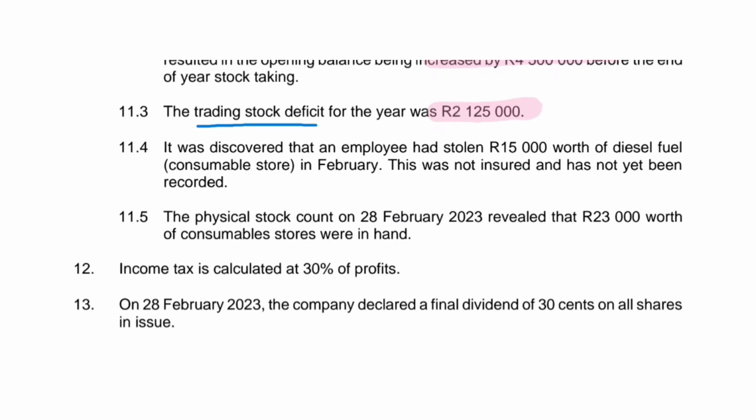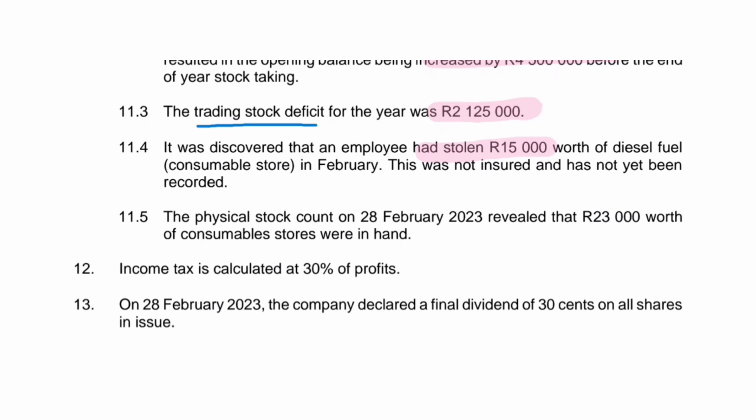Next, we have, it was discovered that an employee had stolen 15,000 worth of diesel, which is a consumable store, in February. This was not insured and it has not been recorded. So there are two things that are going to arise here. Number one, that 15,000 rand, we're never going to see it ever again. It was not insured. We can't go back and pump out the diesel from this person. It's gone. We lost it, right? So for that, we need to create an expense account to recognize the loss of 15,000 rand that we're never going to recover. We will have loss due to theft, an expense, loss due to theft, 15,000 rand.